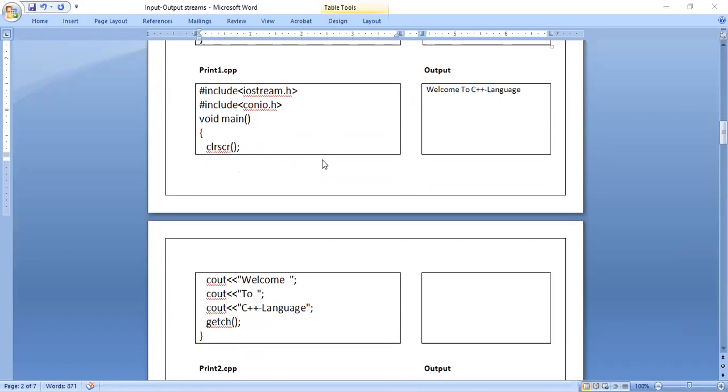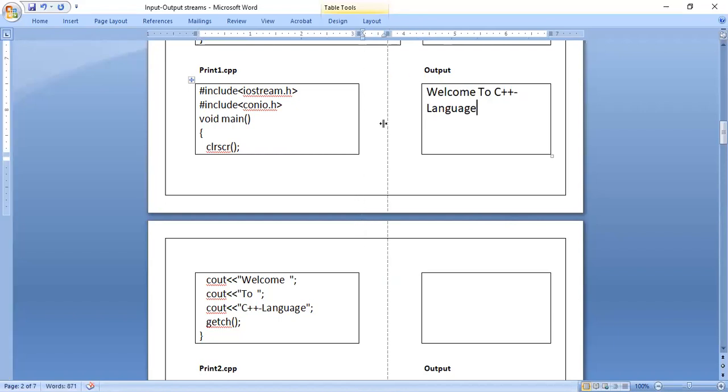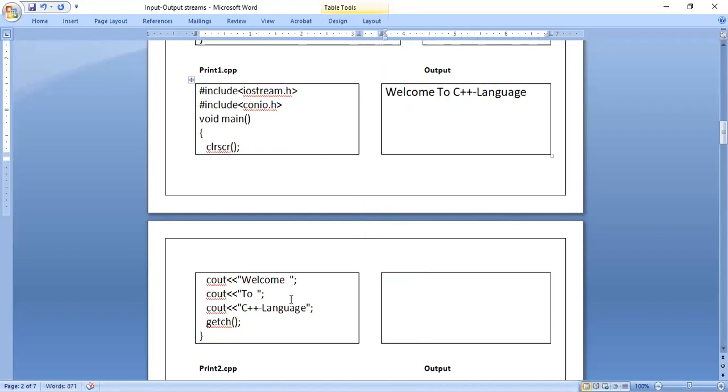What I have done in this program is I have used three cout statements. If you observe, three cout statements. But in the output, the message is there only in one line, right? That is welcome to C++. So we should know why it is like that. I have used three cout statements, but in the output only one line is there.